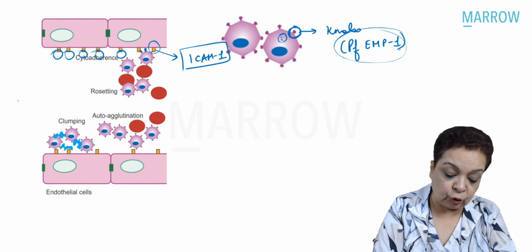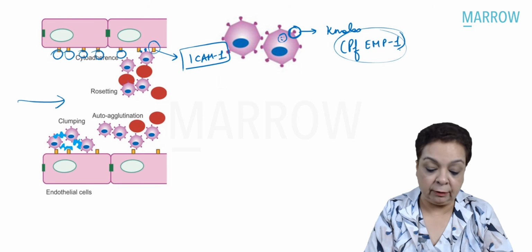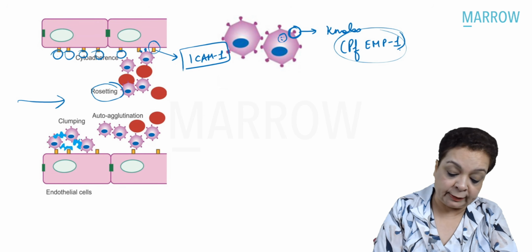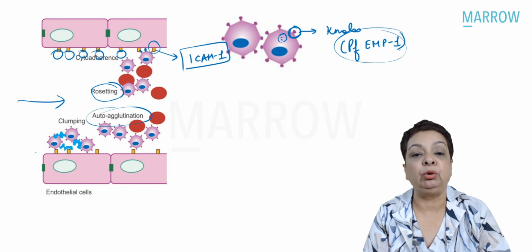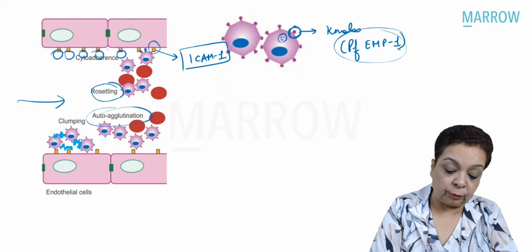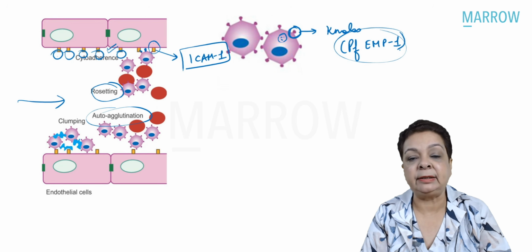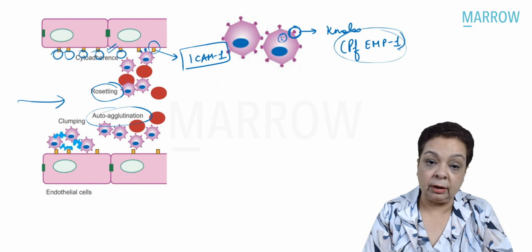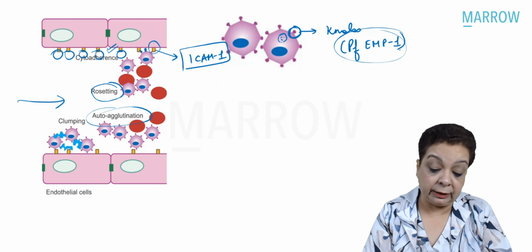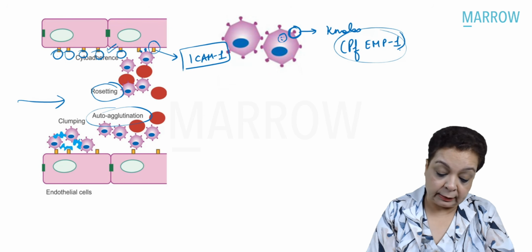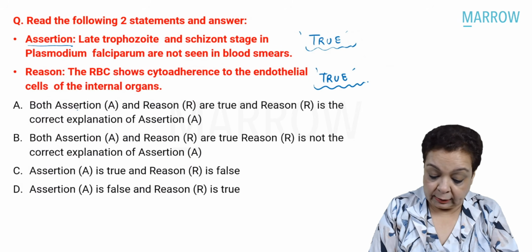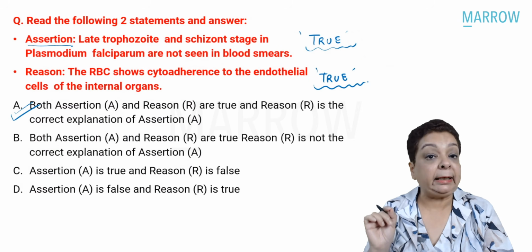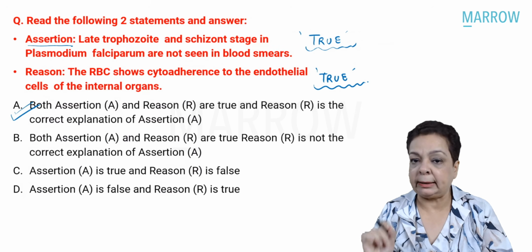Hence there is going to be compromised blood flow. More and more RBCs come and adhere. There is rosetting occurring, and autoagglutination occurring, apart from the cytoadherence. This is responsible for the sequestration of RBCs. So our assertion was correct, and the reason also was correct. The reason is the correct explanation of the assertion.